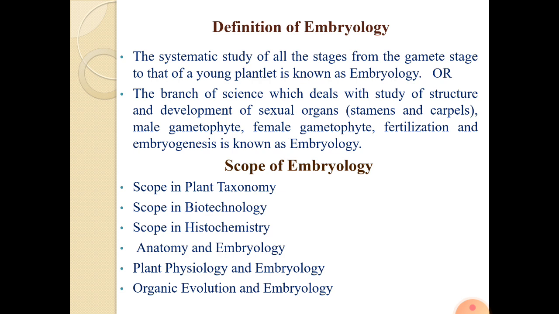Then, second point, scope in biotechnology. All of you know that in biotechnology, tissue culture is important, and tissue culture depends on the principle of totipotency. Totipotency means cells have the capacity or potential to divide and redivide and produce new organs, tissues or cells.